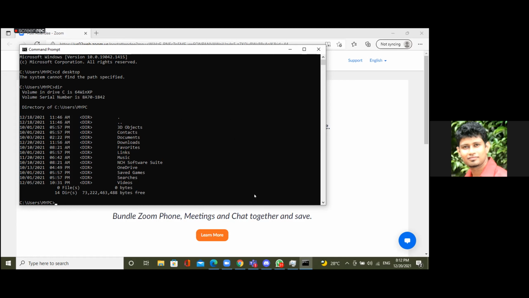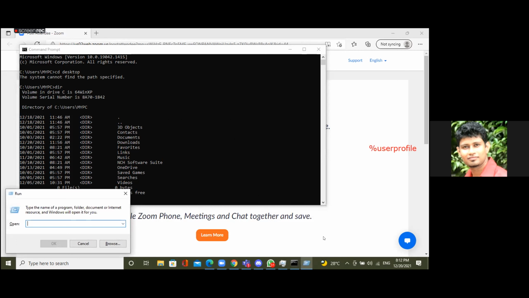Your Windows key has a special problem, like it's not having an allocated desktop. This can happen on some computers, so press Windows key and R key, then type percentage user profile percentage.